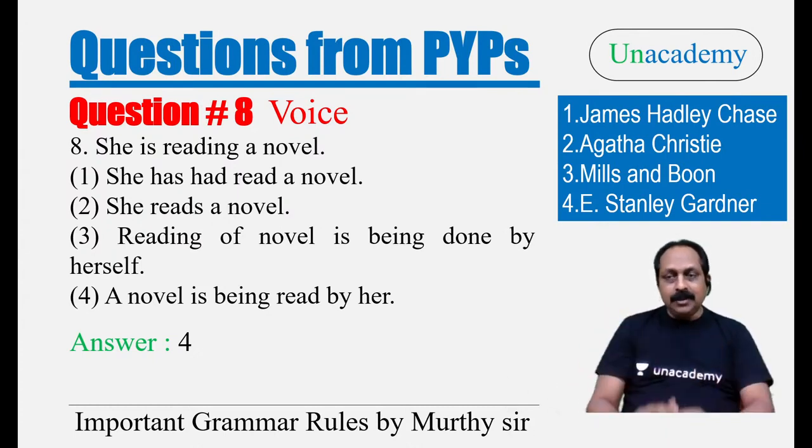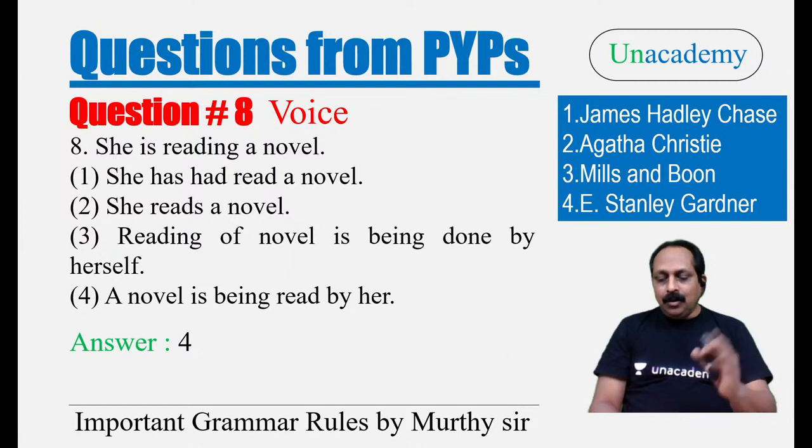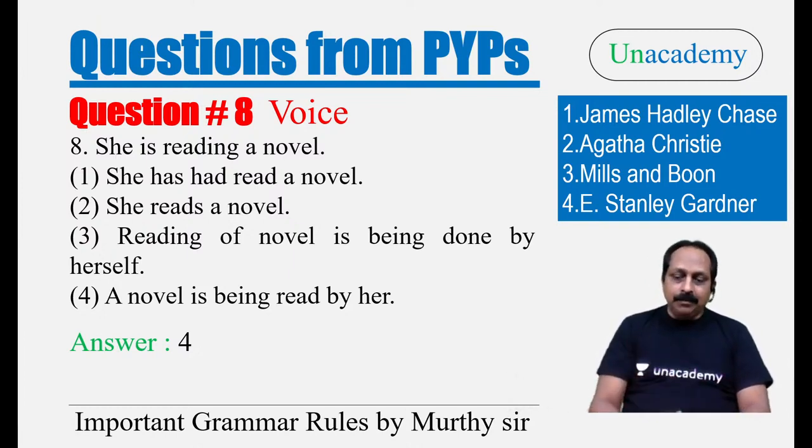That way, I'm going to suggest the four. One is James Hadley Chase, full of entertainment, commercial stuff, like our commercial movies. Agatha Christie, a lady, her novels known for suspense thrillers, very exciting. They keep you on the nerves, on the edge. That means what? Nerve-biting novels. Mills and Boone, they are known as romantic novels. They deal with romance.